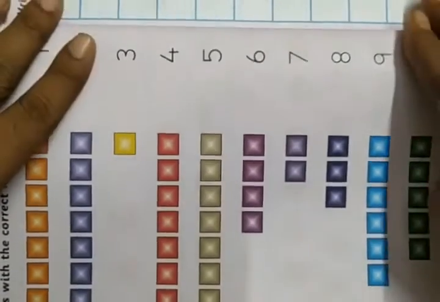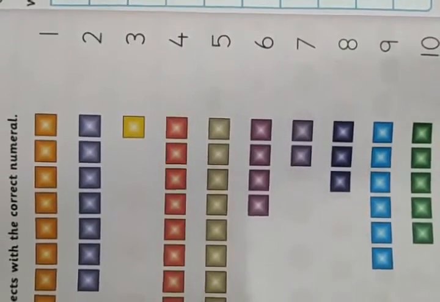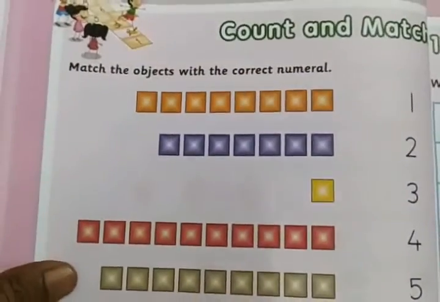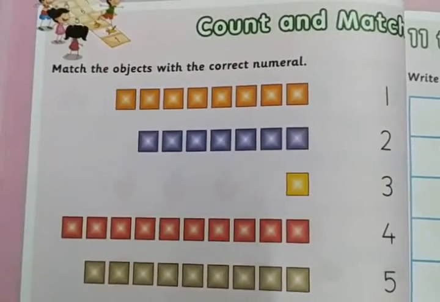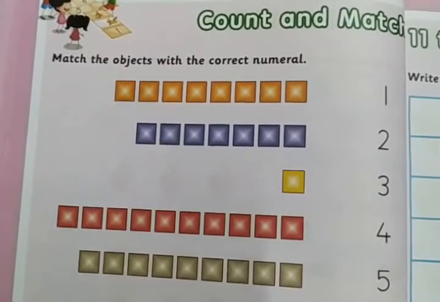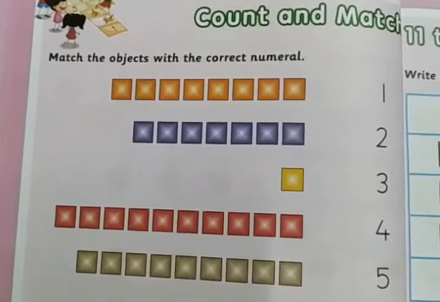Count and match. Okay, count and match. See, this is match the objects with the correct numeral. Match the object with the correct numeral. Okay, we will come from number to the object. We will come from number to its object.